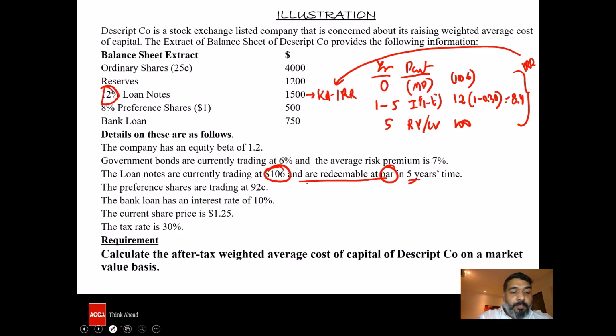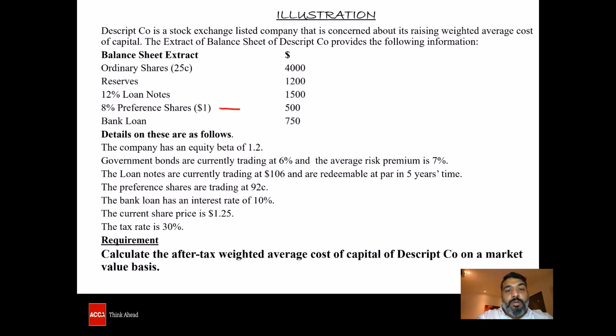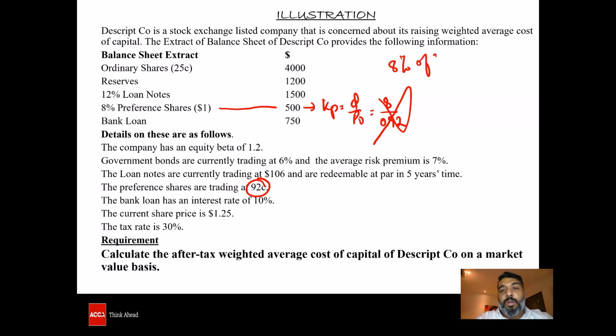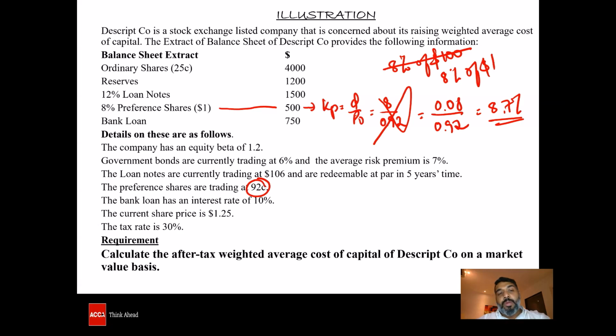Now the next one is the preference shares, denoted by KP. KP is D divided by P0, and that's 8 divided by how much is it trading at? 0.92, which is wrong. Why is it wrong? 8 percentage is not of $100, it is 8 percentage of $1, and hence it is 0.08 divided by 0.92, which will give you roughly 8.7 percentage, which could be rounded off to 8.7 percentage.